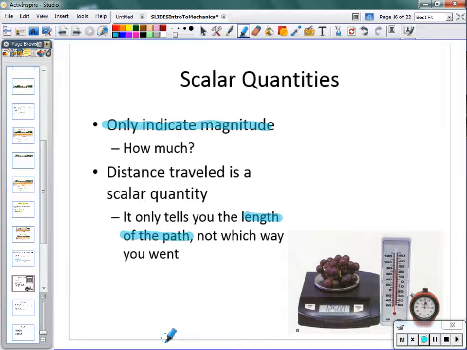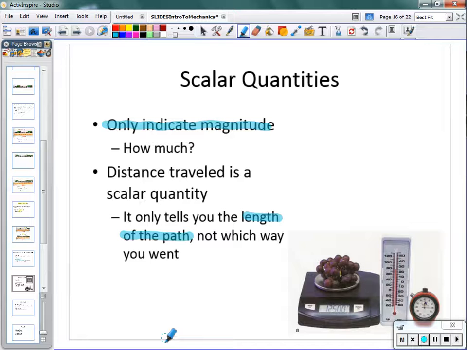Example, if you've ever looked at the dashboard of a car before, underneath the speedometer is something called the odometer. It tracks the mileage of the car. One thing it does not track for you is which direction those miles were driven. Because if you're talking about using it for maintenance purposes, which way the car is driven is not important.